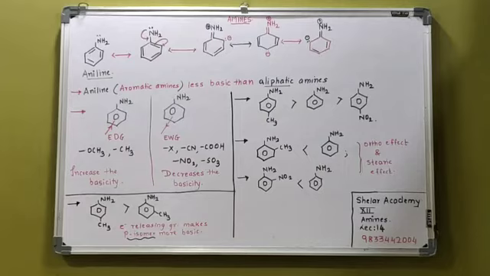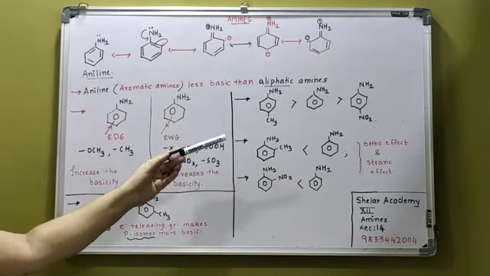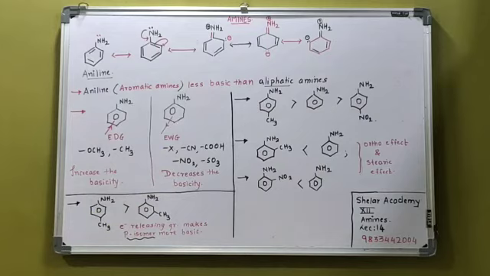The next point is that any group, see listen what I have written, both you can see it is less basic. When I have written CH3 on aniline, I am speaking about this. So this is less basic than aniline.